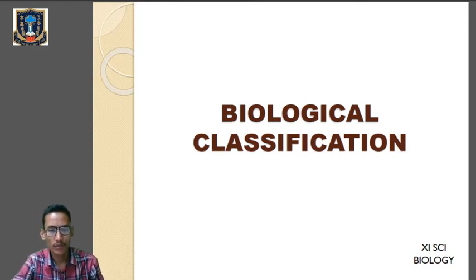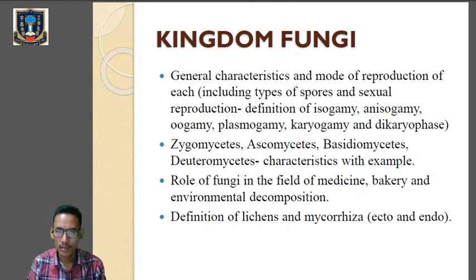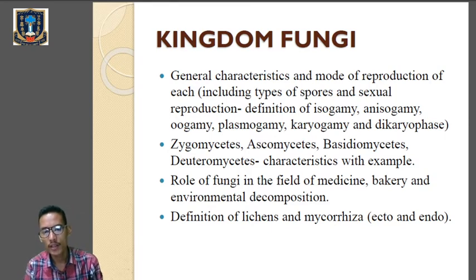Today we will begin with the new kingdom, that is kingdom fungi. Under this kingdom we will learn about general characteristics and mode of reproduction of each, including the type of spores, the sexual reproductions, and under sexual reproductions we will go through the definition of isogamy, anisogamy, oogamy, plasmogamy, karyogamy, and dikaryophase. Then we'll learn about zygomycetes, ascomycetes, basidiomycetes, deuteromycetes.